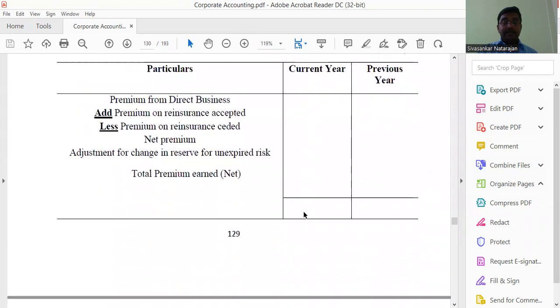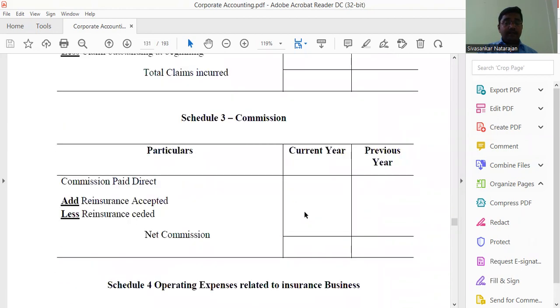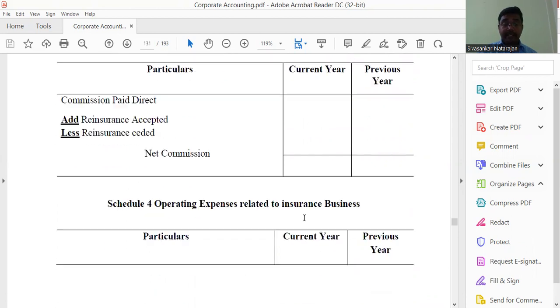The next one is insurance commissions. The commission, whatever they have to pay, direct or reinsurance accepted, or if any reinsurance premium is there, you have to deduct it from the commissions paid.